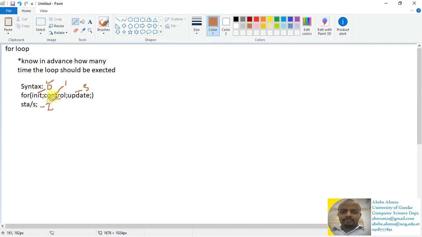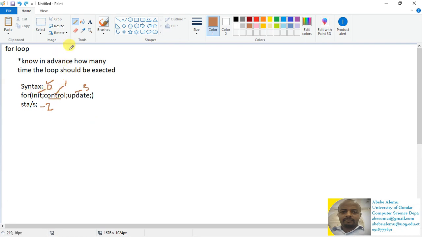If the control results true, the statement will be executed. So steps 1 to 3 will be executed many times, and the loop exits right here.